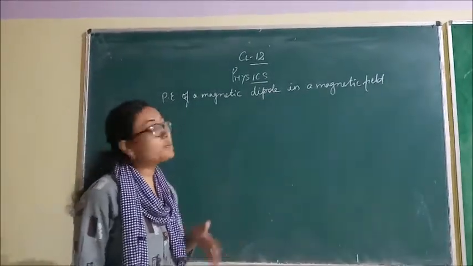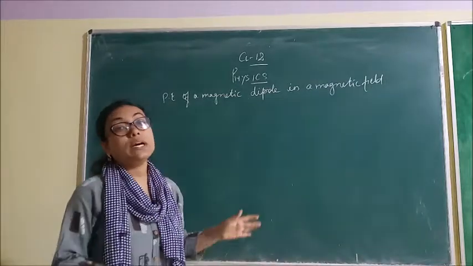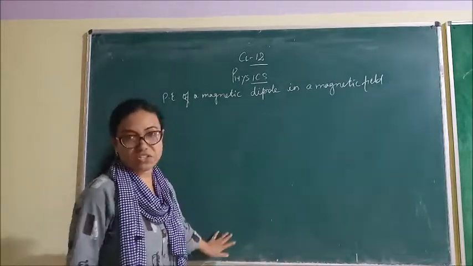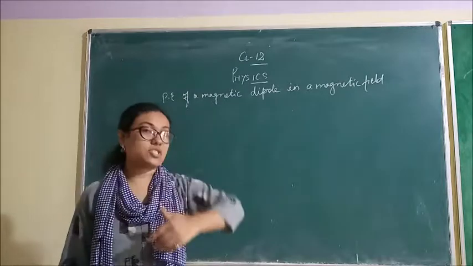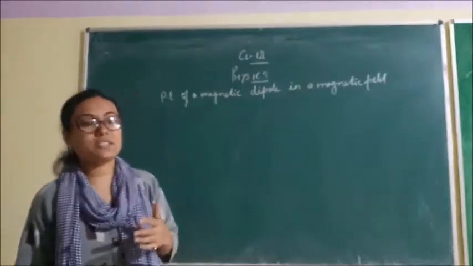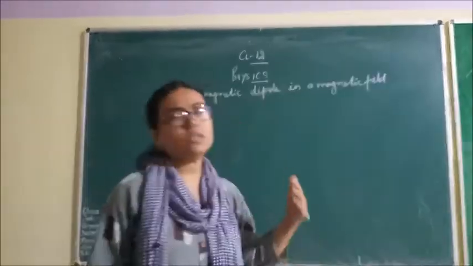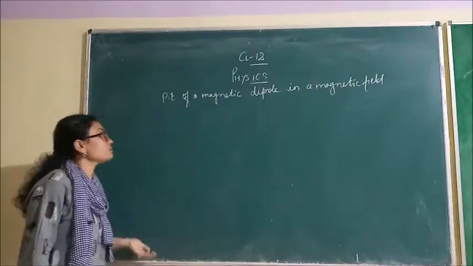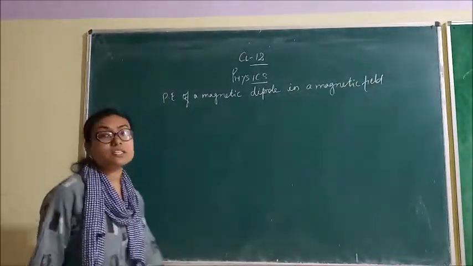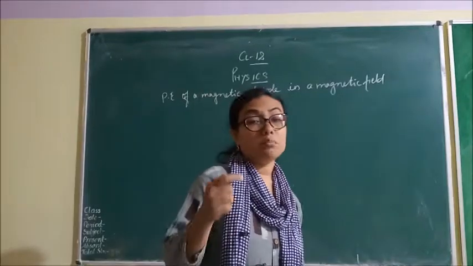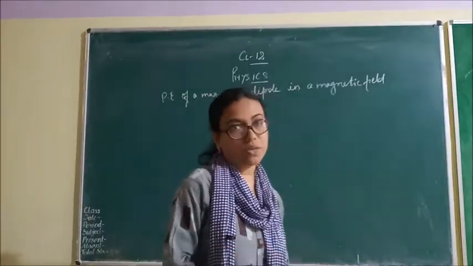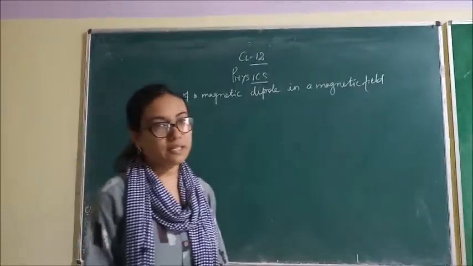Okay, the particular positions I will explain to you at the end of this derivation. ठीक है, means वो particular positions मैं लूंगी, जहाँ पर potential energy क्या होगी, stable होगी, कभी unstable होगी, कभी zero होगी. So this potential energy is possessed due to its particular position, when a dipole is kept in a magnetic field.